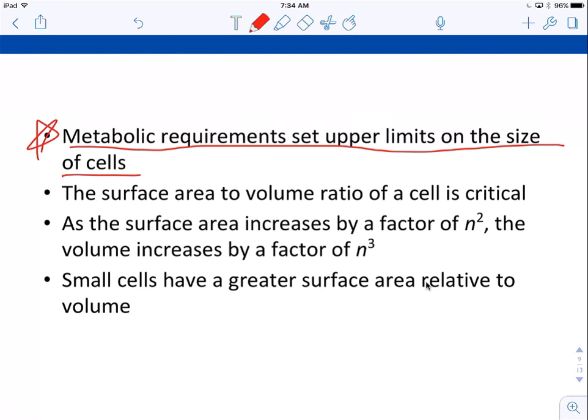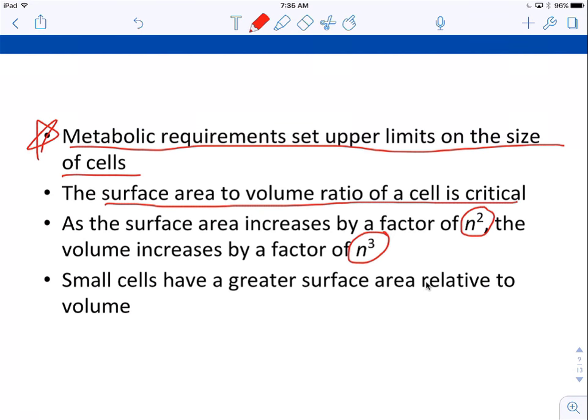And if you look, the surface area to volume ratio of a cell is very important. If a cell gets too big, right, the surface area increases by a factor of n to the second, but volume increases much faster, exponentially faster, by a factor of n to the third. So think about it this way.